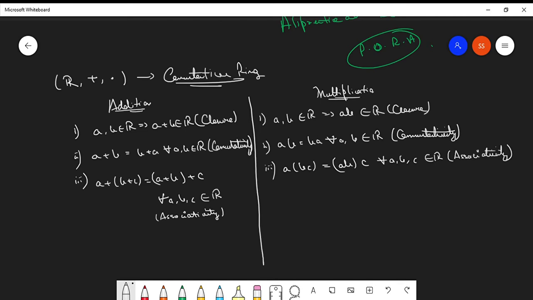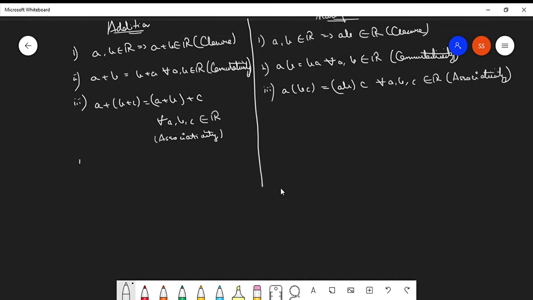Okay. The next property in the list, the fourth one, says that for all a belonging to the set of R, there exists 0 belonging to the set R such that a plus 0 is equal to 0 plus a is equal to a. This is the existence of additive identity. Clear?